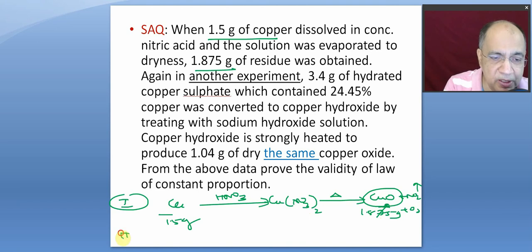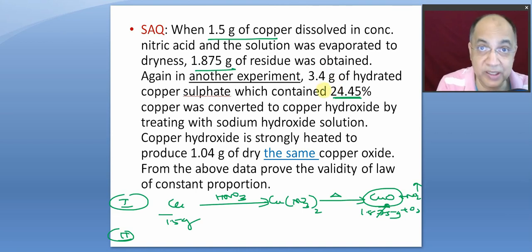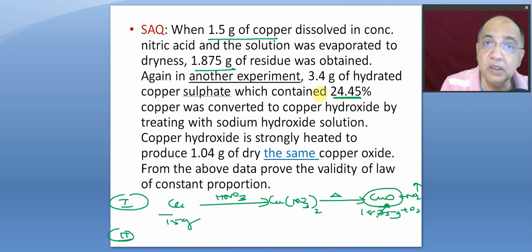In another experiment, they did it in a different way. They got the same compound, 3.4 gram of the hydrated copper sulphate, which contained 24.45% of copper. So 0.2445 into 3.4, that is the amount of copper present for which we are interested. We are not interested in sulphate or the water present in the hydrated copper sulphate. So 24.45% of 3.4 gram, we can get it. That was the amount of copper.